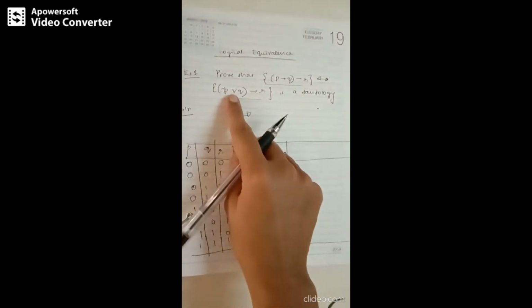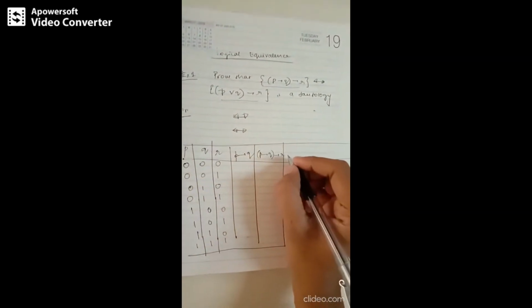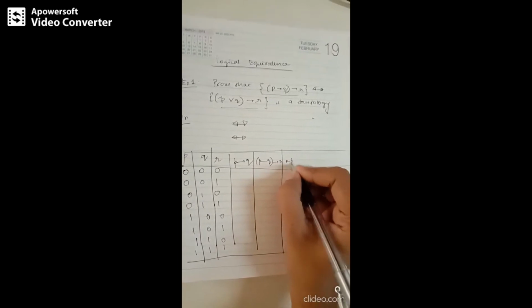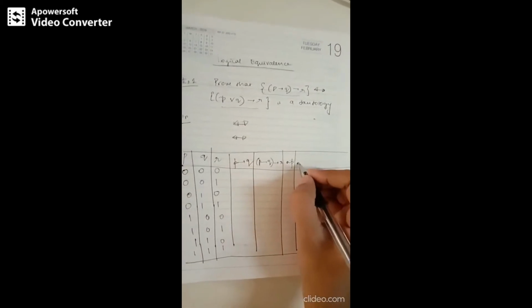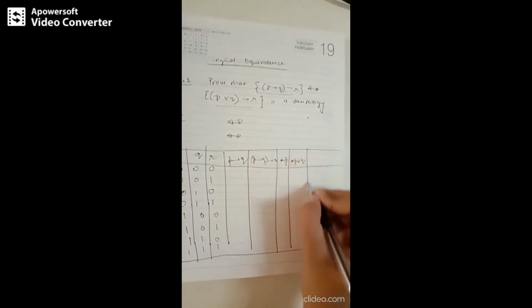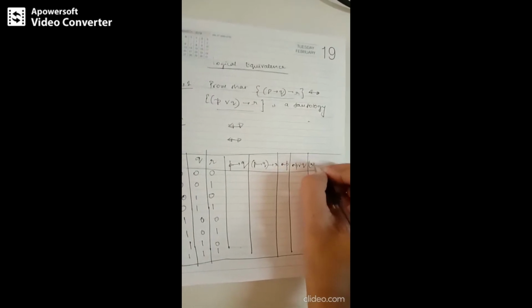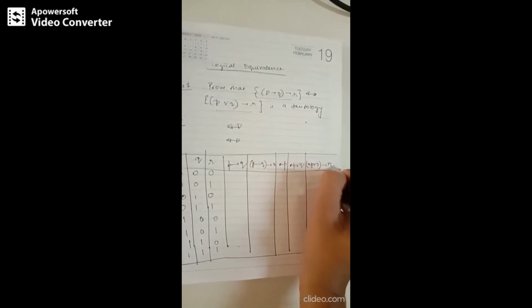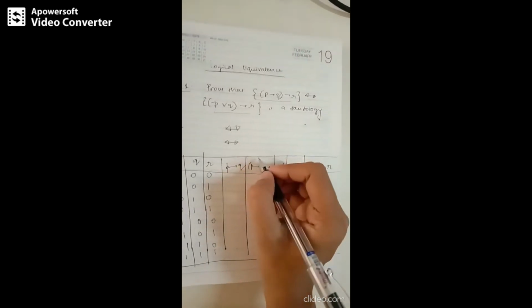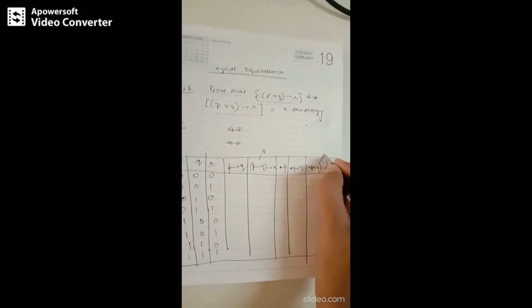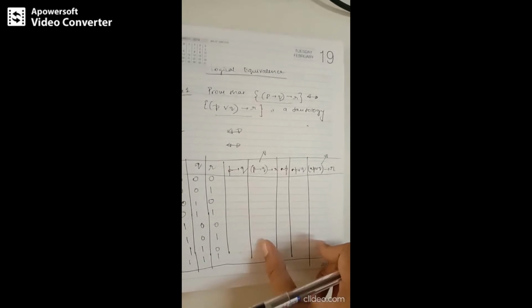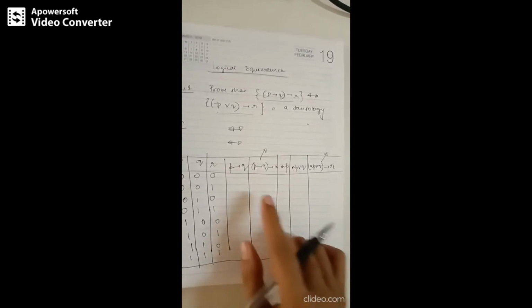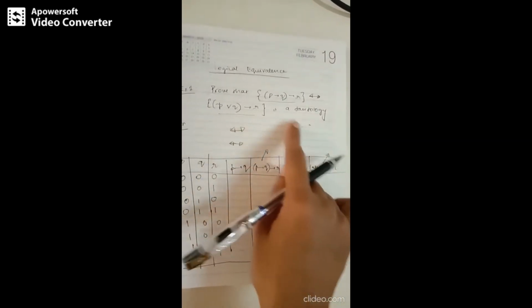Next we have another component, negation P or Q. Before that, I'll construct a column separately for negation P, and then the negation P or Q column, and finally negation P or Q implies R. Now we are supposed to check this column with this column. We need to check whether these two are the same, whether both have identical values. If both columns have identical values, then we are saying that the biconditional of these two is a tautology as per the question.